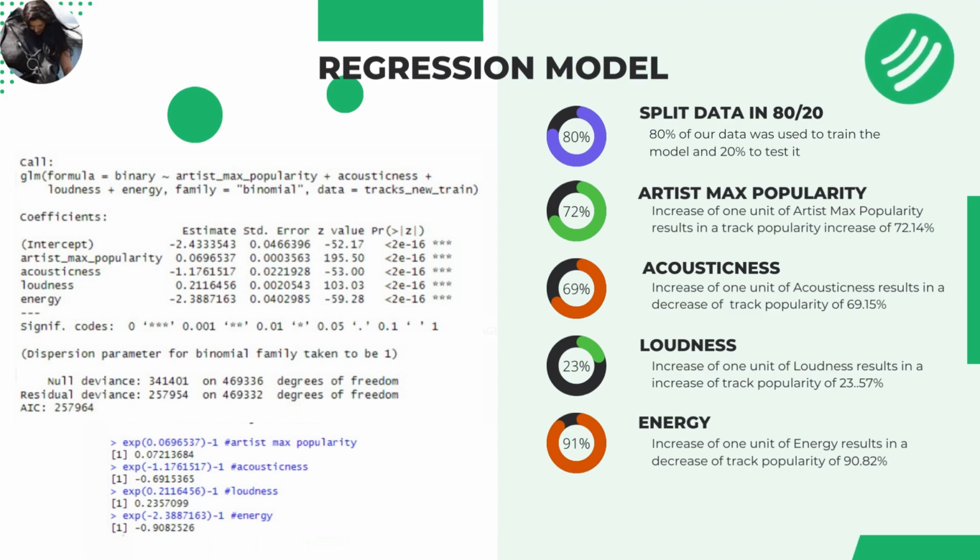Our regression model showed to be statistically relevant as all variables have low p-values. Data showed that for every 1 unit of artist max popularity, there is an increase in track popularity of 72%. Energy increases track popularity by 91%, loudness by 23%, and acousticness decreases track popularity by 69%.